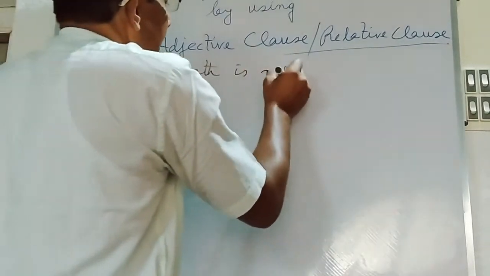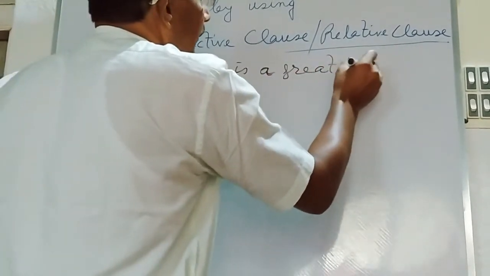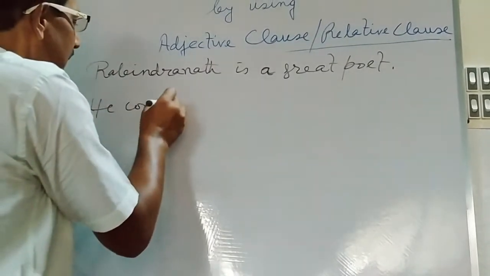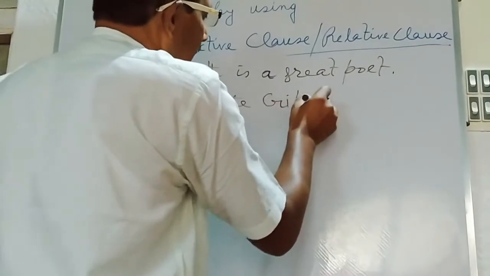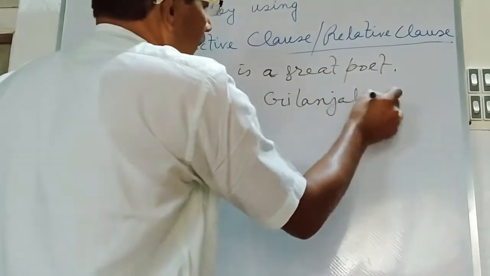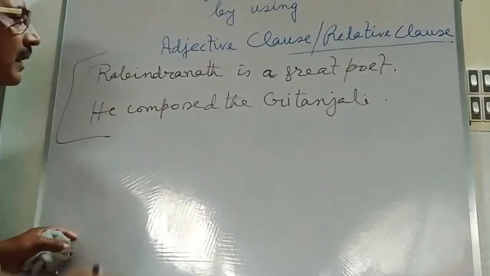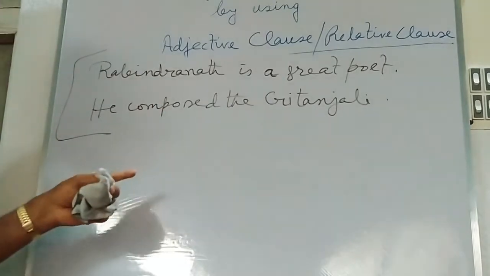Suppose: Rabindranath is a great poet. He composed the Gitanjali. Here these are the two sentences. Now see how these two sentences can be joined by using a relative clause.